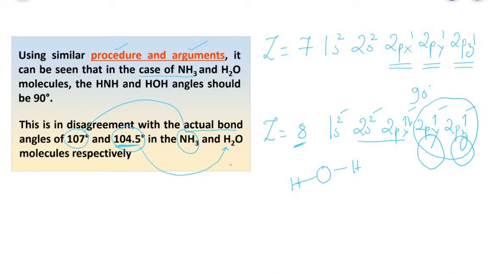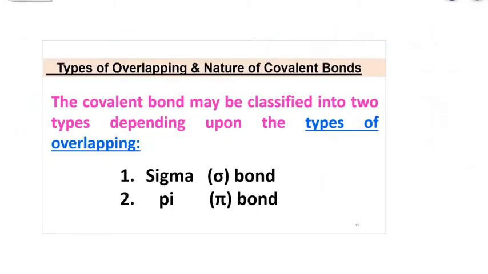Atomic orbitals. Now let us try to understand the types of overlapping and the nature of the covalent bonds. The covalent bond may be classified into two types depending upon the types of overlapping. The first type of bond is the sigma bond, and the second one is the pi bond.